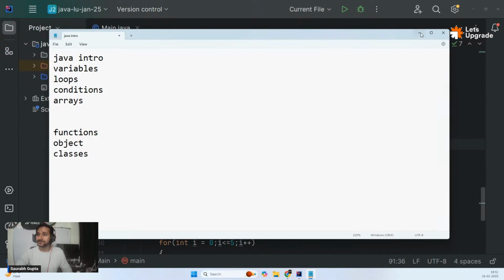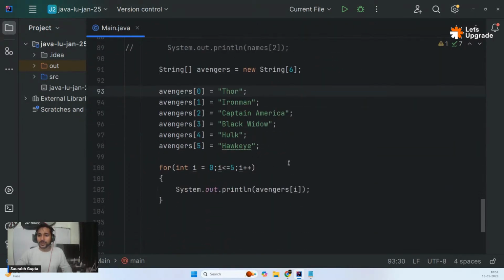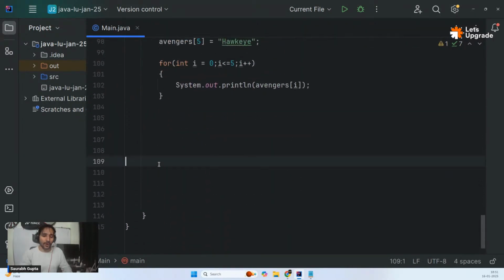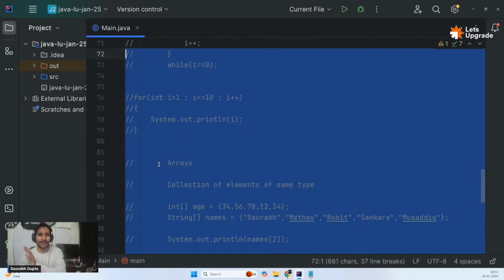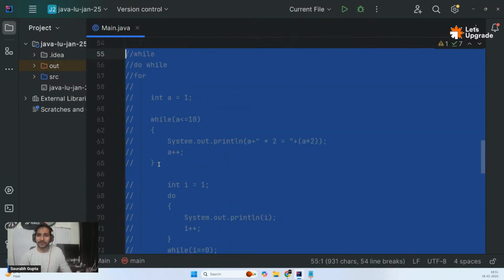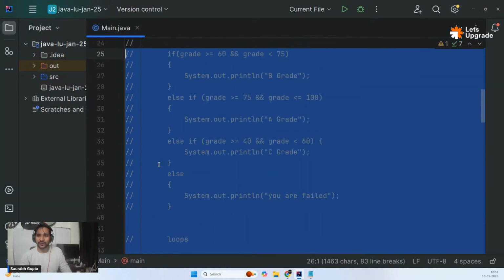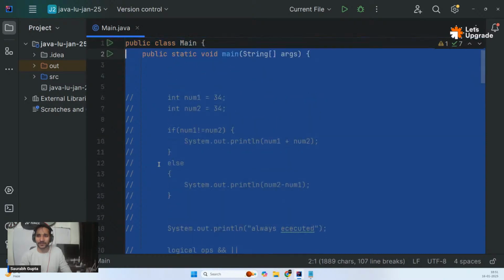Let me quickly go ahead and remove all the code that we have done so far. Don't worry about those topics I mentioned; I just wanted you to revise them a little bit. Even if you forget what I wrote, it's completely fine. So let me quickly remove all this code, all the basics of code that we have done so far.